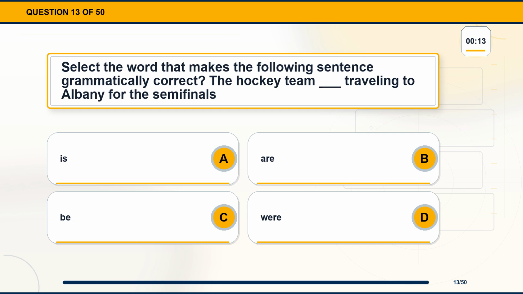Question 13. Select the word that makes the following sentence grammatically correct. The hockey team blank traveling to Albany for the semifinals. Option A, is. Option B, are. Option C, be. Option D, were.